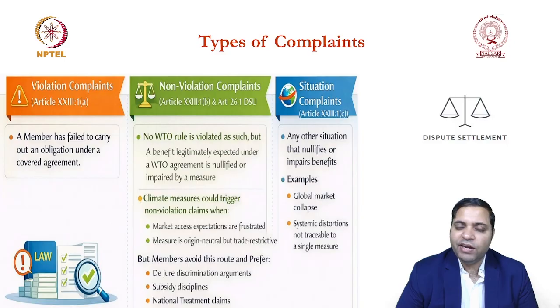A non-violation complaint means, very simply, that even if you have not violated any WTO provision, the other country was still expecting certain market benefits, and those benefits are now denied, so that WTO member will file a non-violation complaint. Because I was expecting market access benefits, and because of your action, which might not violate any WTO provision, I am not getting those benefits, I will file a non-violation complaint. And the third is the situation complaint.